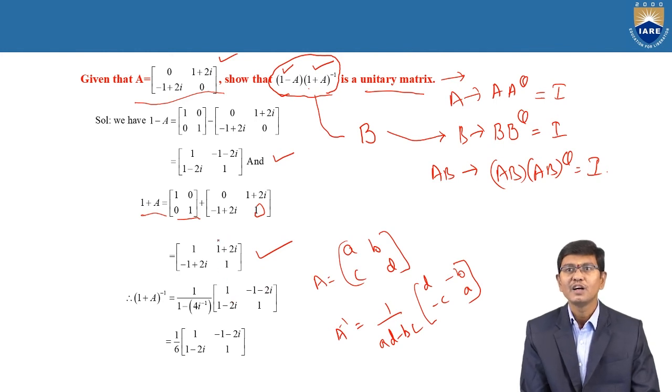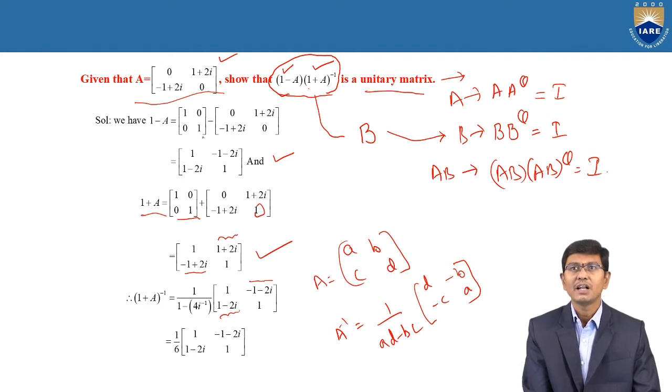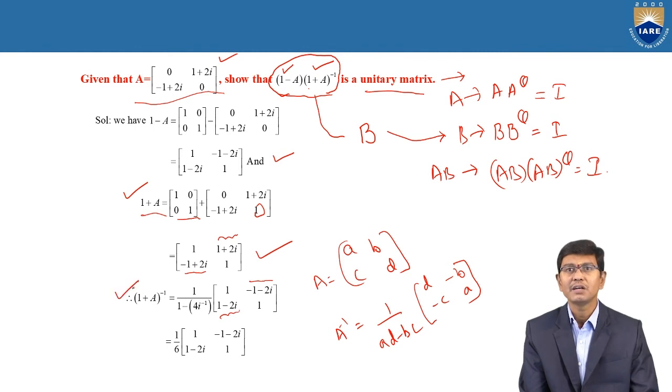Why? Because B is a plus, so by applying the negative it is minus 1 minus 2i. Similarly, minus C is required, and C is minus 1 plus 2i, so minus C is 1 minus 2i. Therefore, this is the value of 1 by (AD minus BC) into D, minus B, minus C, A. After getting (I plus A) whole inverse, now we need to find the value of capital B. Capital B is the product of I minus A and (I plus A) whole inverse, whatever we completed.